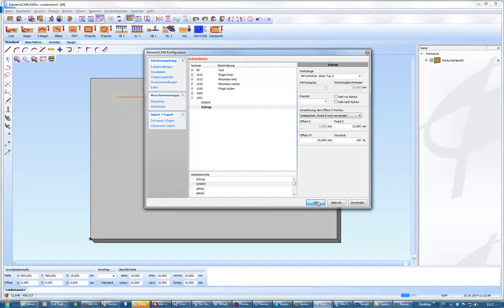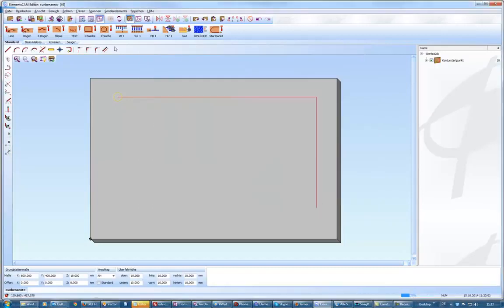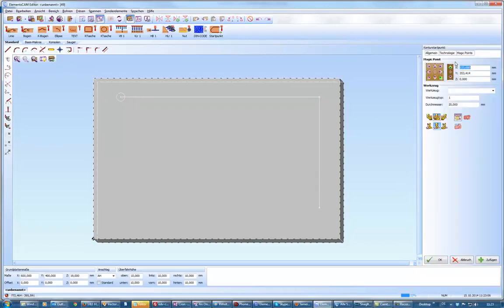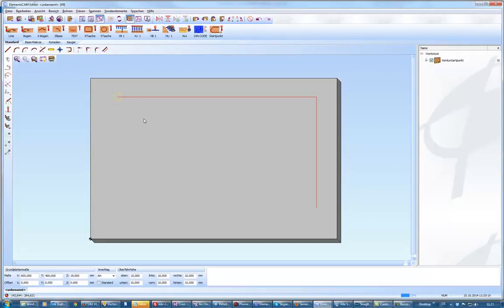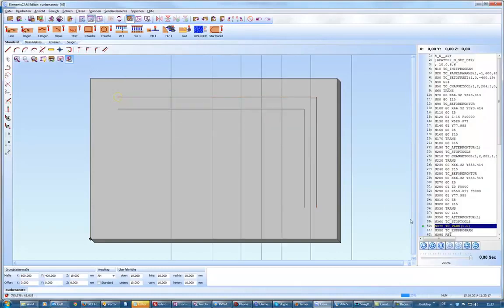Okay, and now I want to assign this value 1001 here, and the post-processor will generate a program like this. You can see it in the preview.